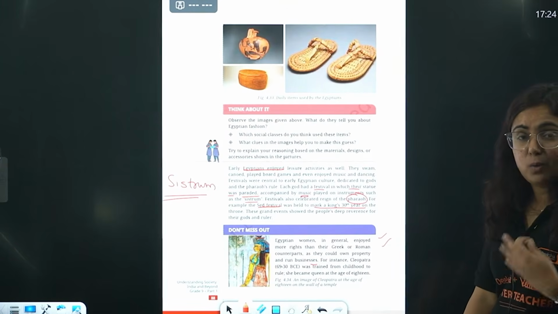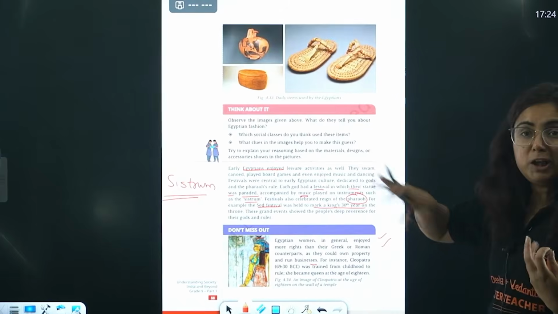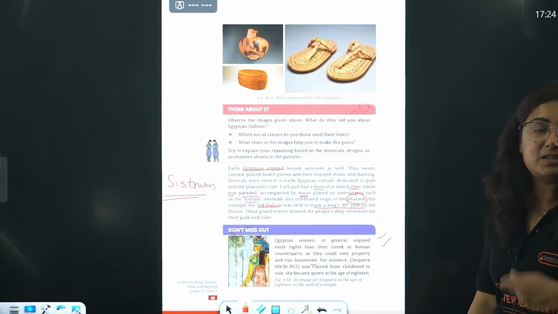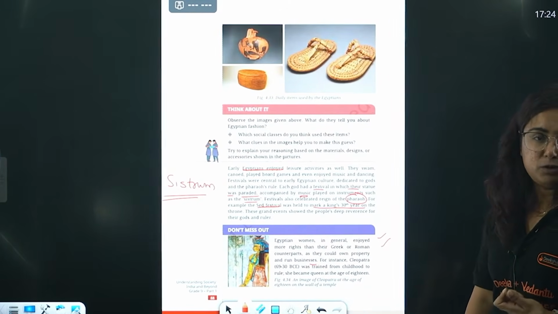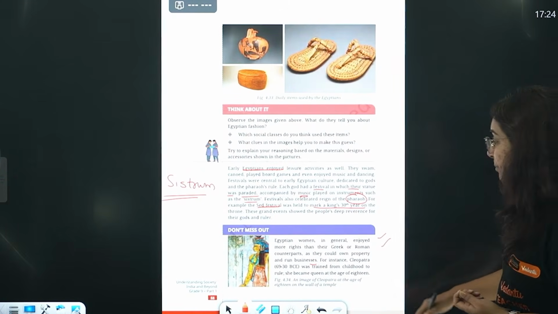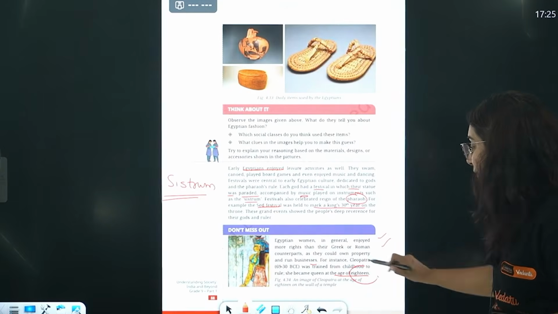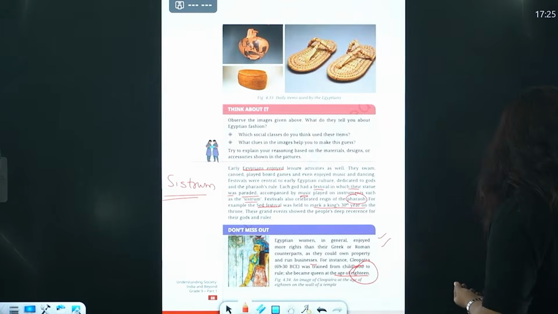Iraq, Iran, Kuwait, Oman, Saudi, this was a region where this particular civilization existed in a period of time. I'm not talking about only Mesopotamian, I'm talking about Egyptian here, right? She became the queen at the age of 18. See, at the age of 18. So yes, that was great.